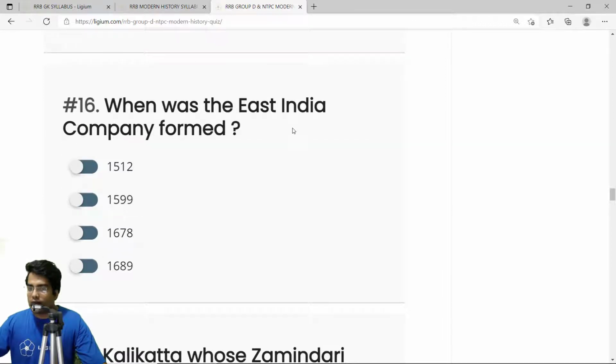When was the East India Company formed? Remember this, the East India Company was formed as the Merchant Adventurers. That was the real name, Merchant Adventurers. It was formed in 1599, and in 1600, within one year, they were given permission to trade east of the Cape of Good Hope. So the correct answer is 1599.